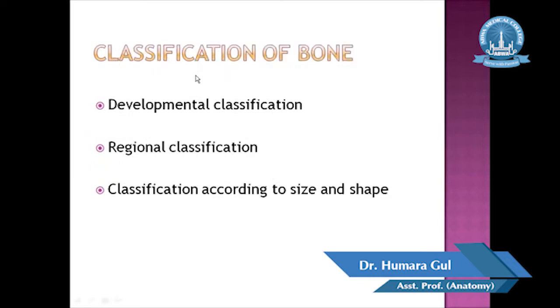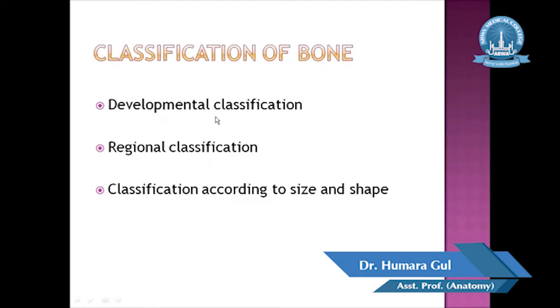Classification of bones. There are three ways to classify the bone: developmental classification, regional classification, and classification according to size and shape. So one by one we will discuss all of these three classifications. So how many classifications of bone? Three. We will start from the developmental classification.